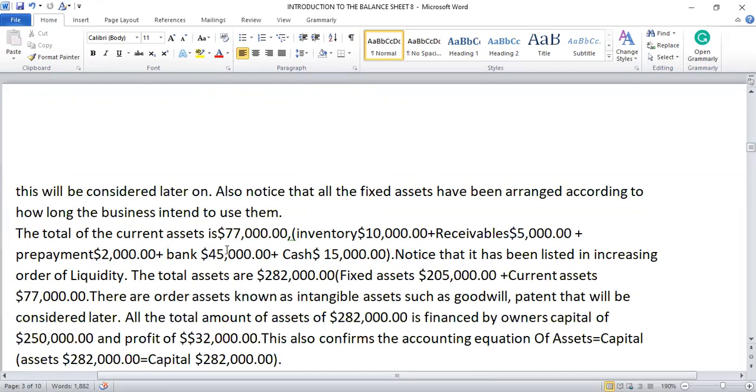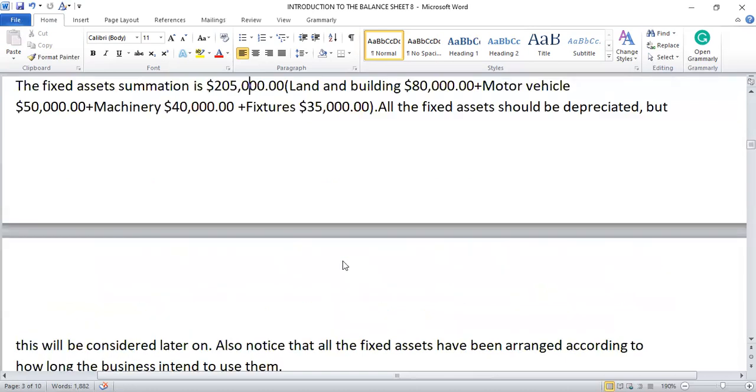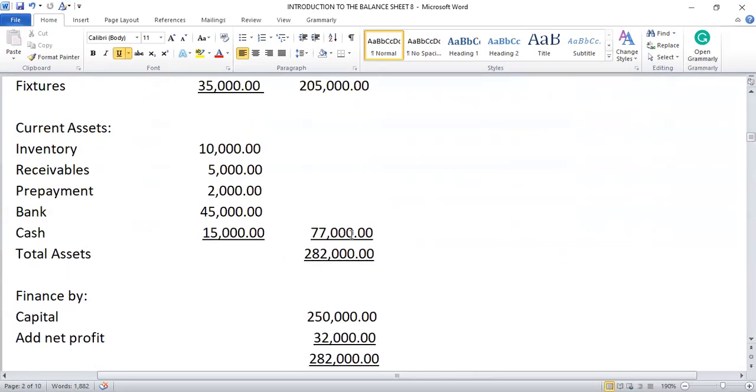The total of the current assets, $77,000, is inventory $10,000 plus receivables $5,000 plus prepayment $2,000 plus bank $45,000 plus cash $15,000. As I said, how did we get the $77,000 as current assets? Inventory $10,000, receivables $5,000, prepayment $2,000, bank $45,000, and cash $15,000.